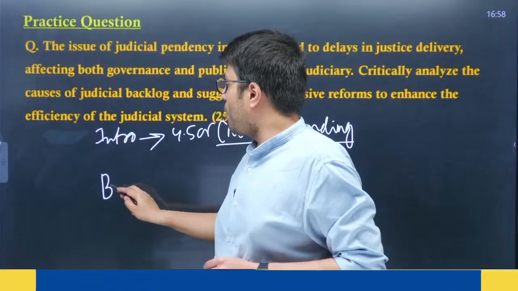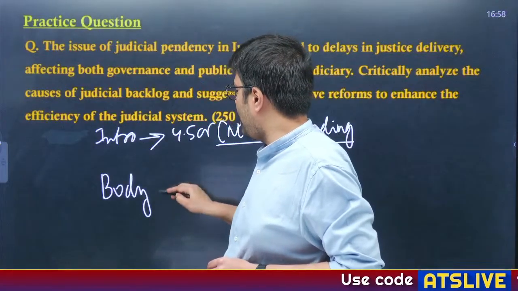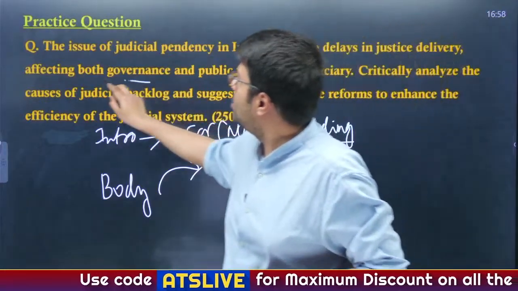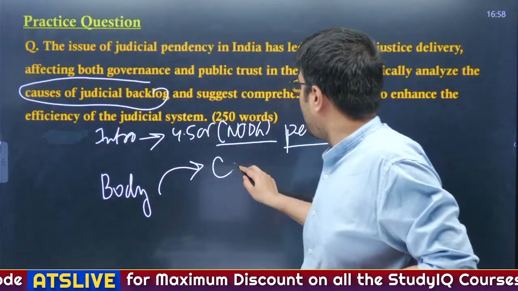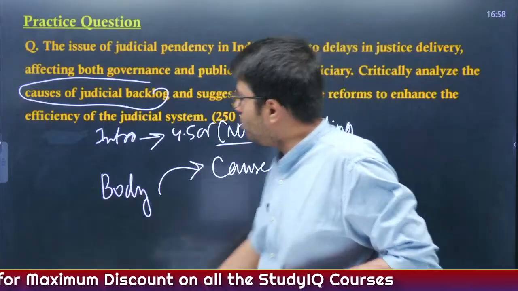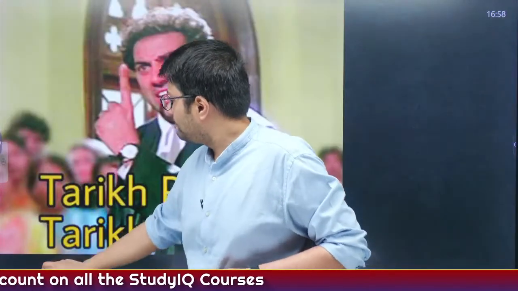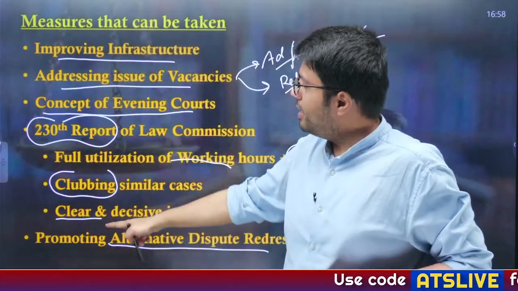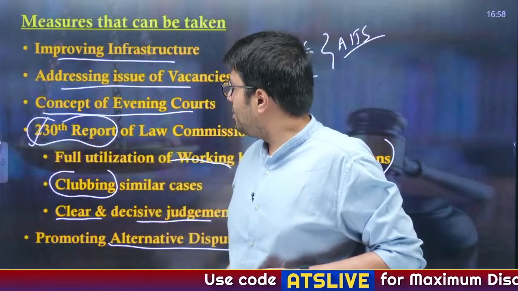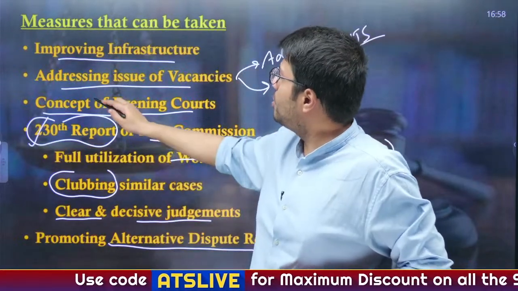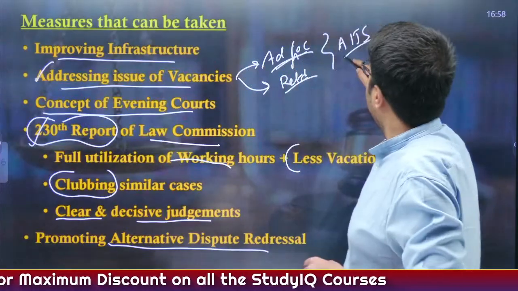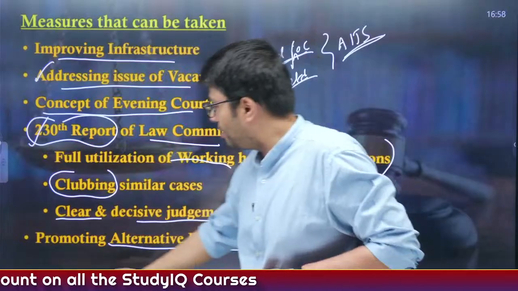Now coming to the body part of your answer, here you will divide your answer in two parts. First of all, you need to critically analyze the causes of judicial backlog. So first of all, you will highlight the causes. You can borrow the points from this particular slide. These are the 5 causes that I have enlisted, and for the measures that can be taken, you can use these points, particularly the 238th report of the Law Commission, and also the need to address vacancies by enlisting the help of ad hoc judges and also creation of All India Judicial Services.